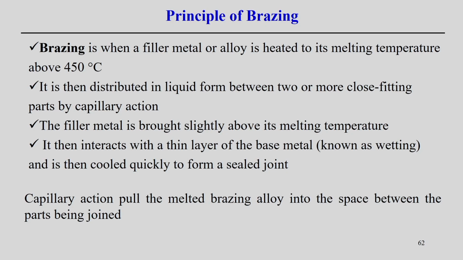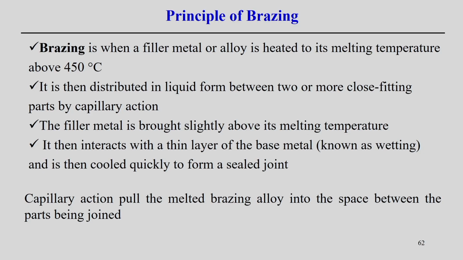The filler material is brought just slightly above its melting temperature, fills the gap between the two components, and interacts with the base material to make a thin layer, which is known as wetting. That is why the molten filler material should have good wettability with the parent material, such that it can quickly join the two components.